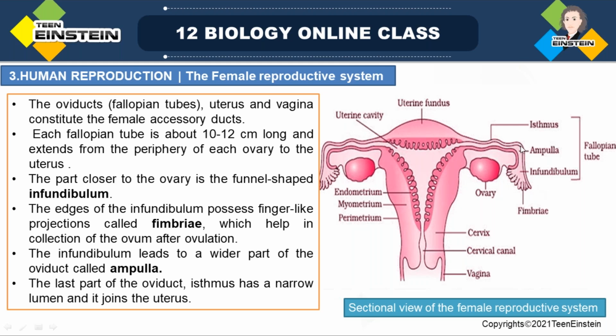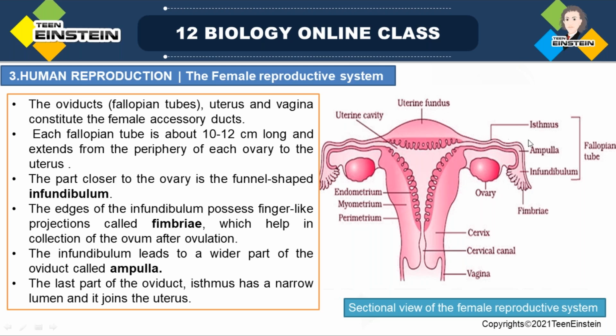Then the infundibulum leads to a wider part compared to that, called the ampulla. And the ampulla leads to the isthmus. The isthmus is a narrow part, a narrow lumen, compared to the ampulla. And this isthmus joins with the uterus.